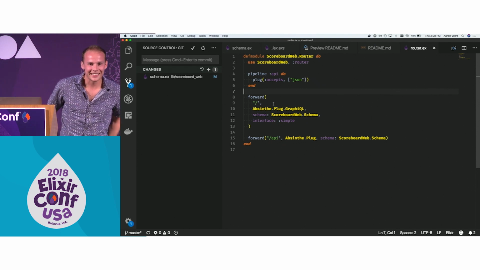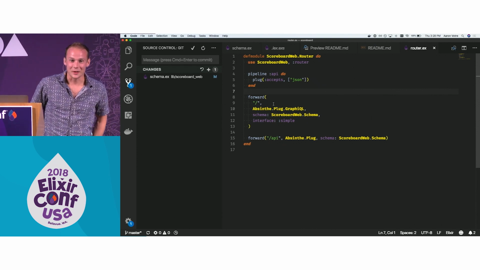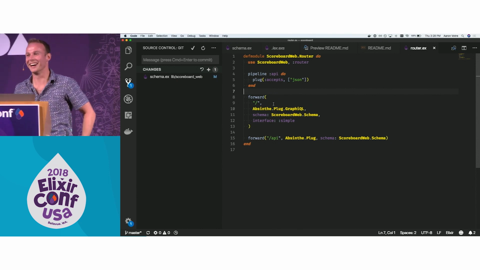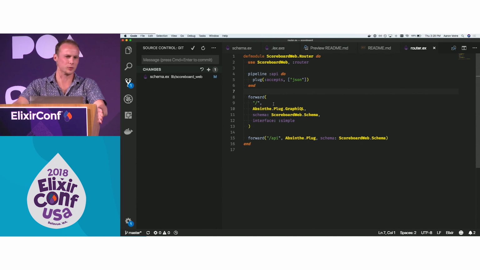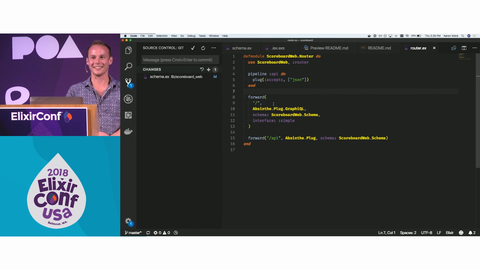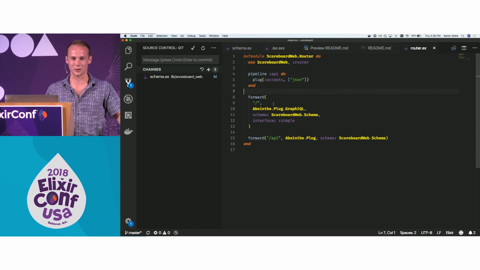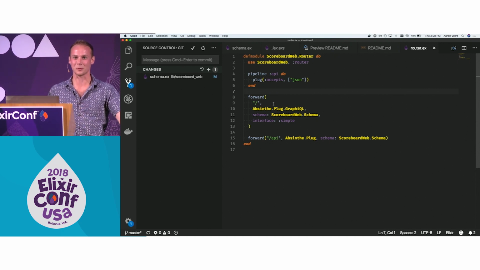Is it possible to use Dataloader with things that are more than Ecto? Absolutely. So Dataloader with Ecto is just one use. I think the original one is a key value store, so you can build basically anything as a batched operation like that, including outside APIs or anything you really want. I haven't explored any of the other ones because Ecto makes it so easy that I was like, this is going to be the best way to make a talk out of it.